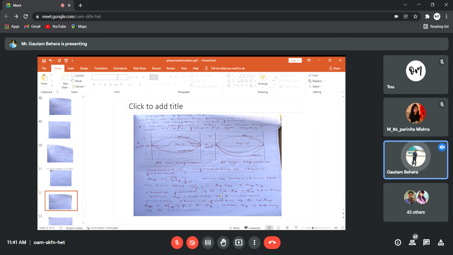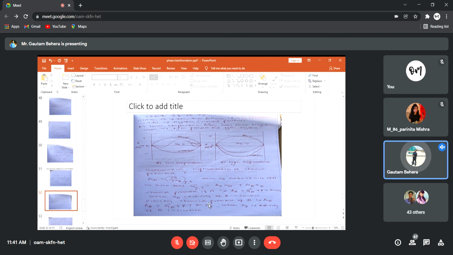The chemical potential of A is mu A, equal to G naught A plus RT ln aA, where aA is the activity of A in the solution. Similarly, the chemical potential of B is mu B, equal to G naught B plus RT ln aB, where aB is the activity of B in the solution.